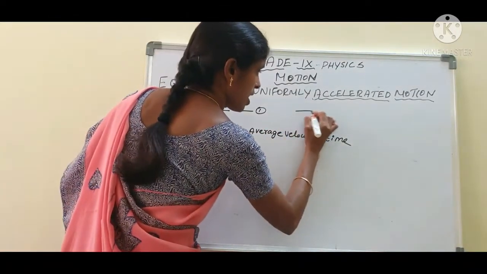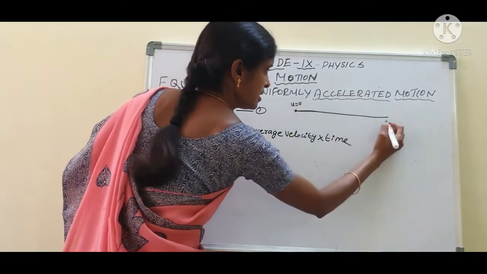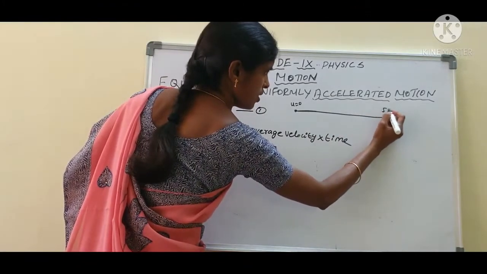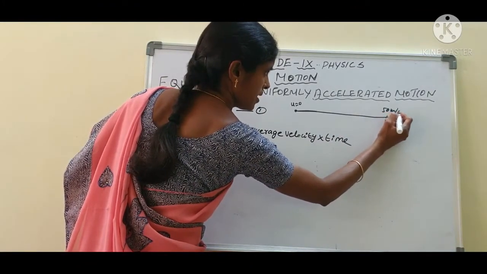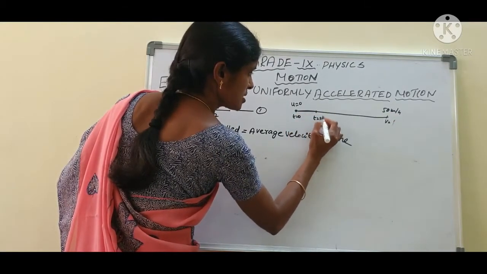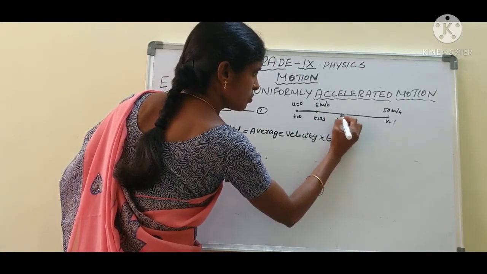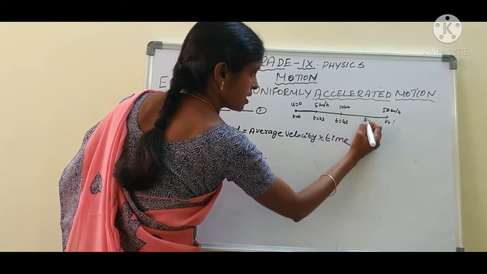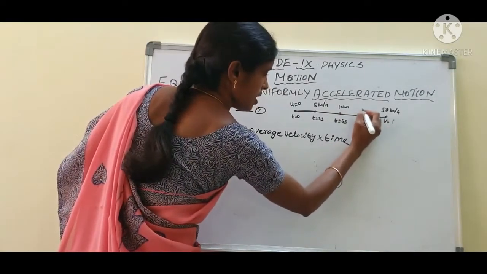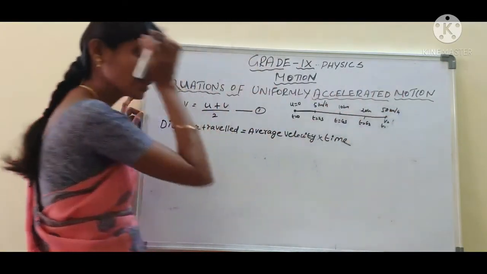If a car is moving in a straight line, this is the initial velocity, this is the final velocity. At t equal to 0, the car is at some speed. At t equal to 2 seconds, it is moving at 5 km per hour. At t equal to 4 seconds, the car is moving at 10 km per hour. It keeps moving in the same way. Are you clear? Okay. Then at t equal to 6 seconds, 20 km per hour. At some t, it keeps moving.